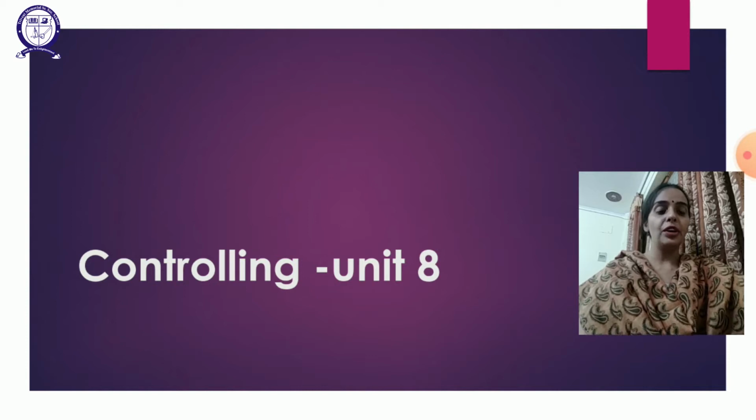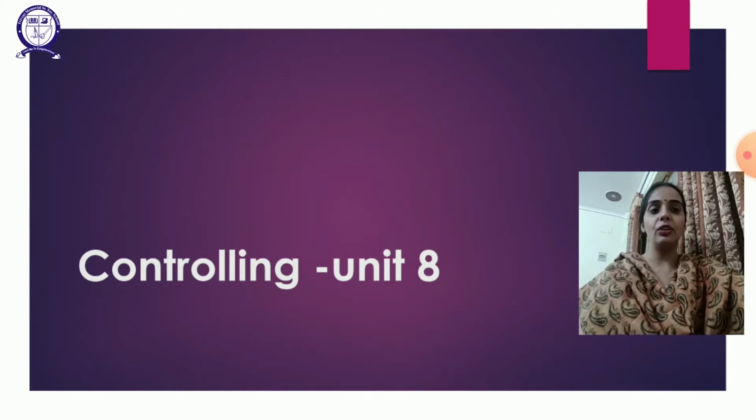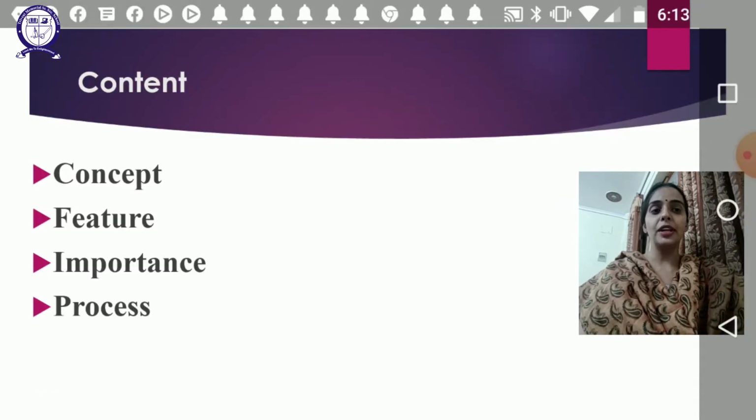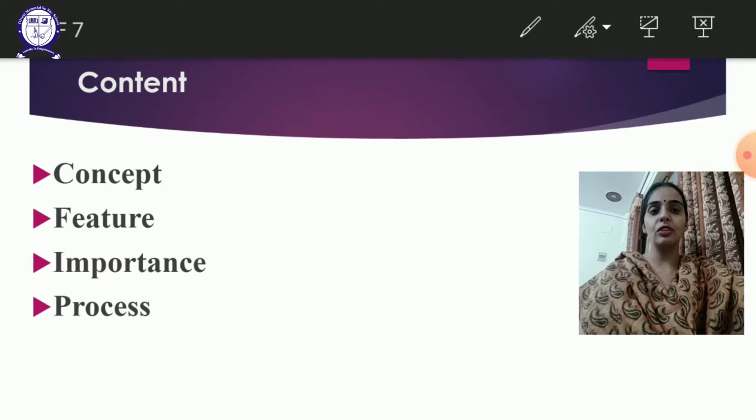Planning and controlling functions both are interrelated. Controlling cannot be done without planning, because under the planning, goals and objectives and standards are decided, so there is a need of planning for the controlling. In this unit we will study about the concept, features, importance and the process of controlling. So let's start with the concept of controlling.